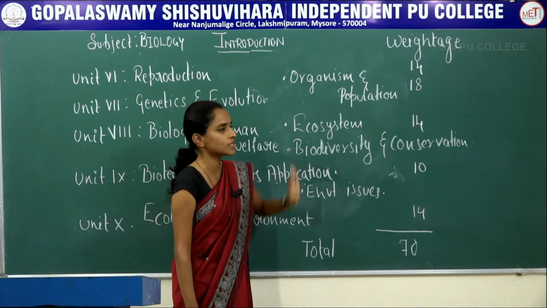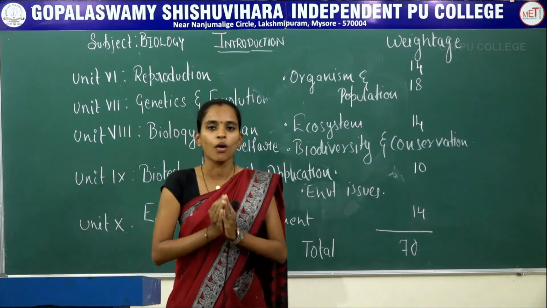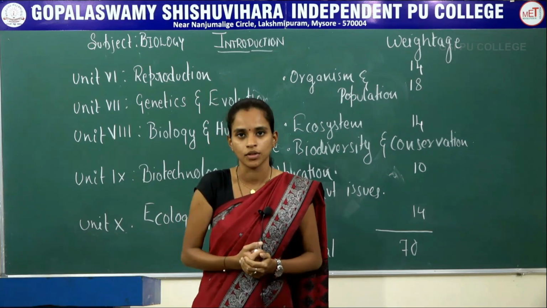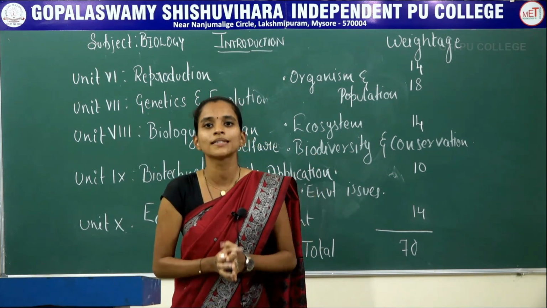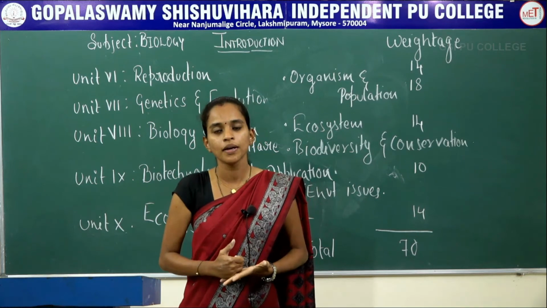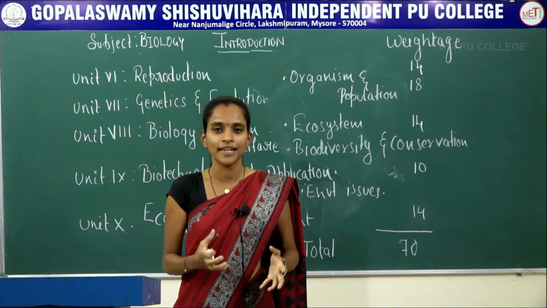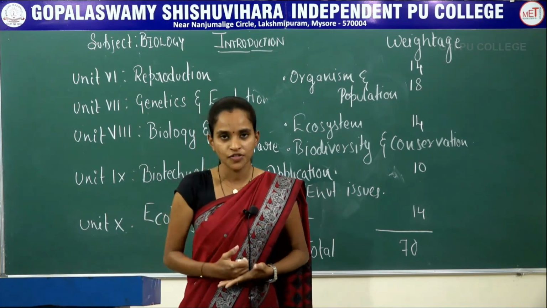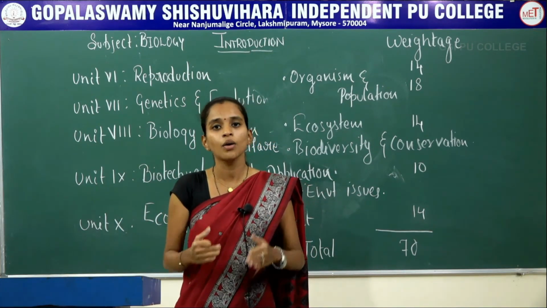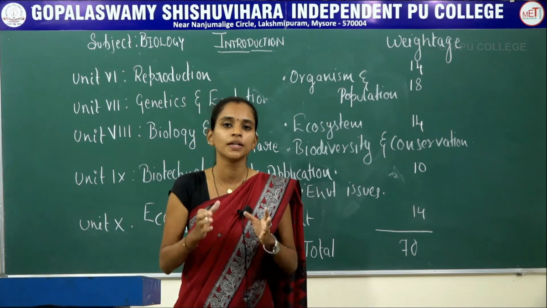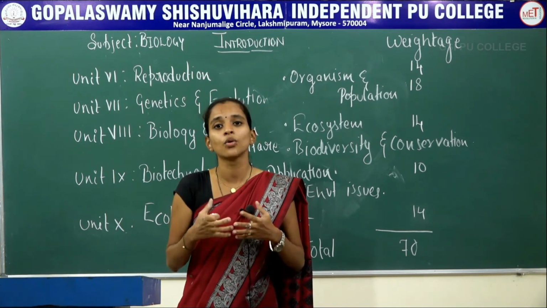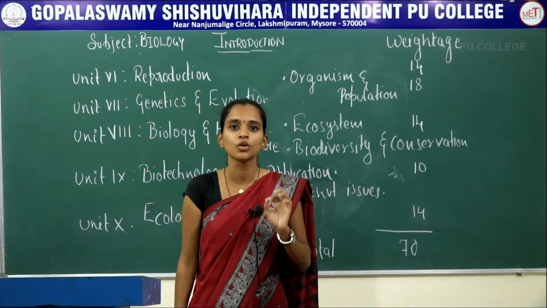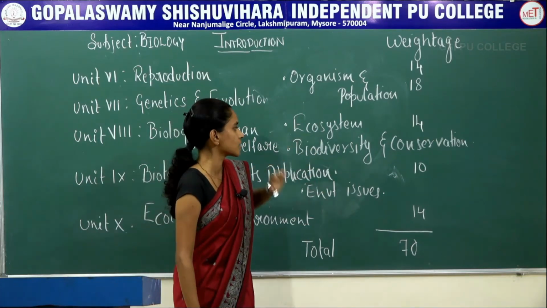Next one is ecosystem. Ecosystem is a very common and easy chapter. You might have studied this from primary school. In this ecosystem, you will be studying about food chain and food web. You will study different cycles, that is the carbon cycle, the phosphorus cycle, biogeochemical cycle is the term given, how organisms are classified into particular trophic levels, what is biomagnification, and what is eutrophication. Everything in detail you will be studying in this chapter, ecosystem.